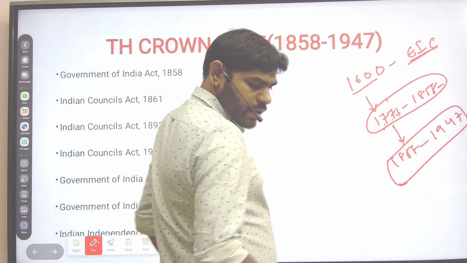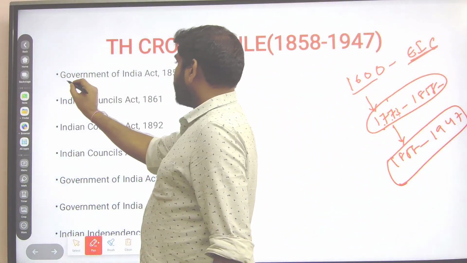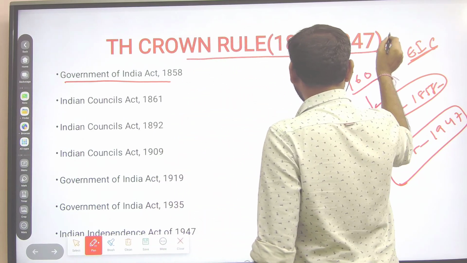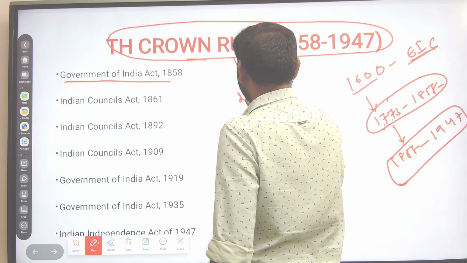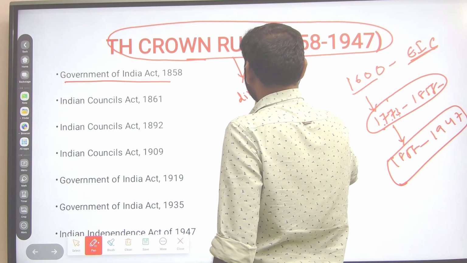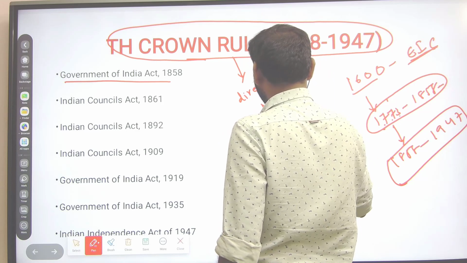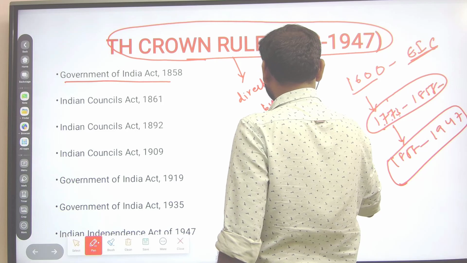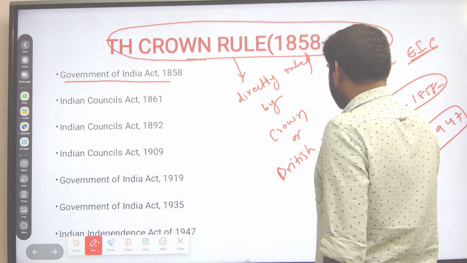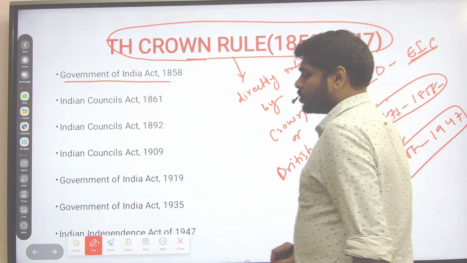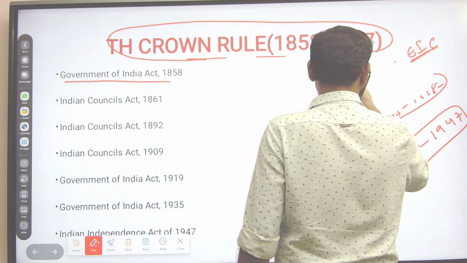Next, in the next session, here is the Government of India Act. In this period, Crown Rule, why do we call it Crown Rule? Because India was directly ruled by the Crown, that means the British government.